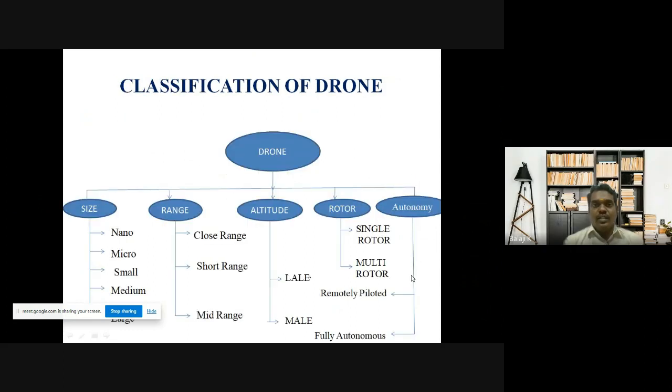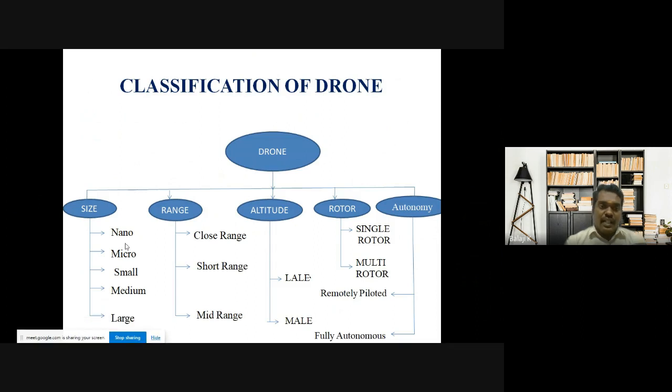The next topic is the classification of drones. Overall, drones are divided depending on size, range, altitude, rotor, and autonomy. First is size, which is nothing but weight. Based on weight, we can classify drones as nano drone, micro drone, small drone, medium drone, and large drone.